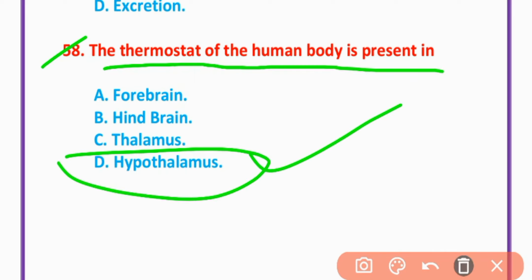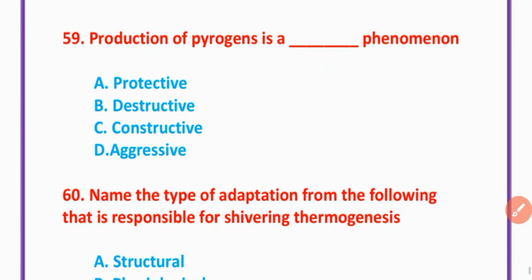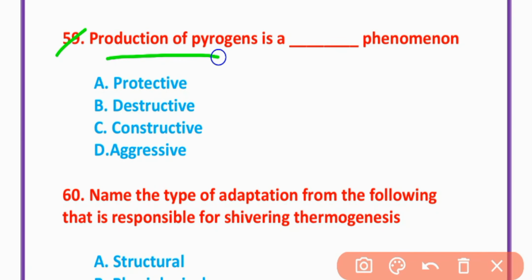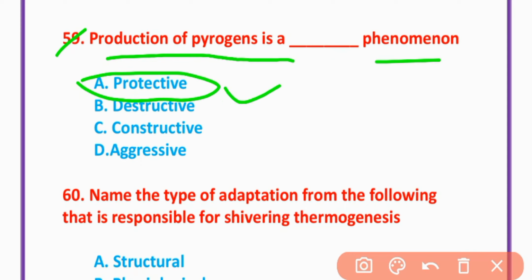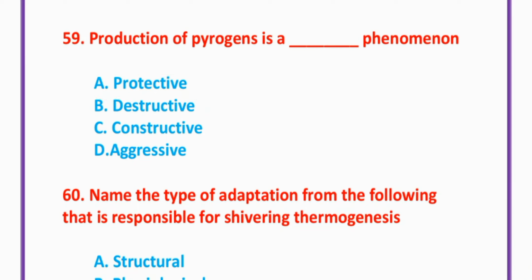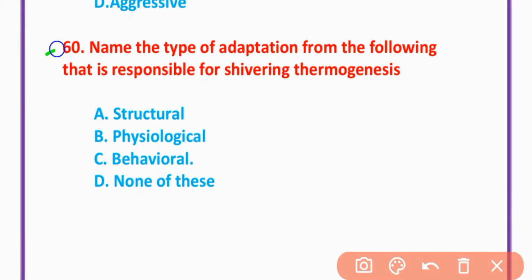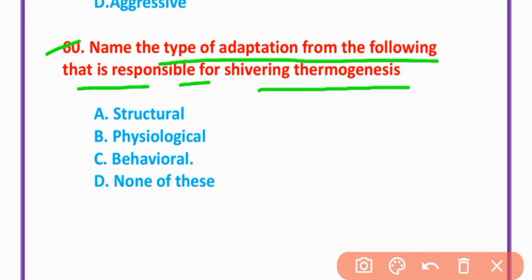Option D is correct. 59. Production of pyrogen is a protective phenomenon. Option A. MCQ number 60. Name the type of adaptation from the following that is responsible for shivering thermogenesis. Behavioral. Option C is